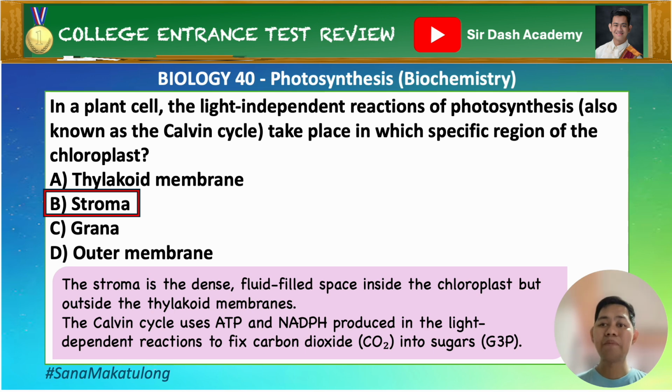Actually, they are part of the thylakoid membrane system and are also the site of the light-dependent reactions, not the Calvin cycle. The outer membrane is the semi-permeable outer covering of the chloroplast that allows small molecules to pass through it. But it does not host any photosynthetic reactions.